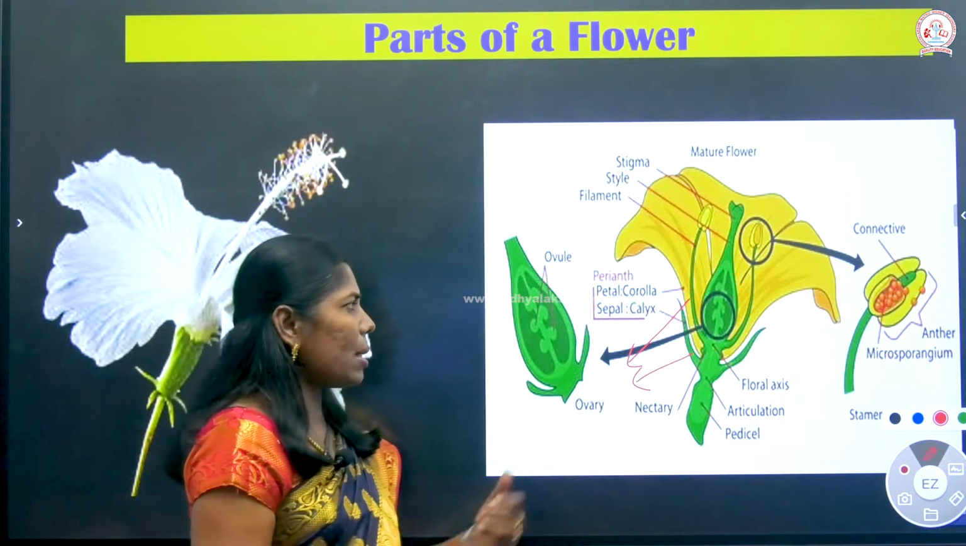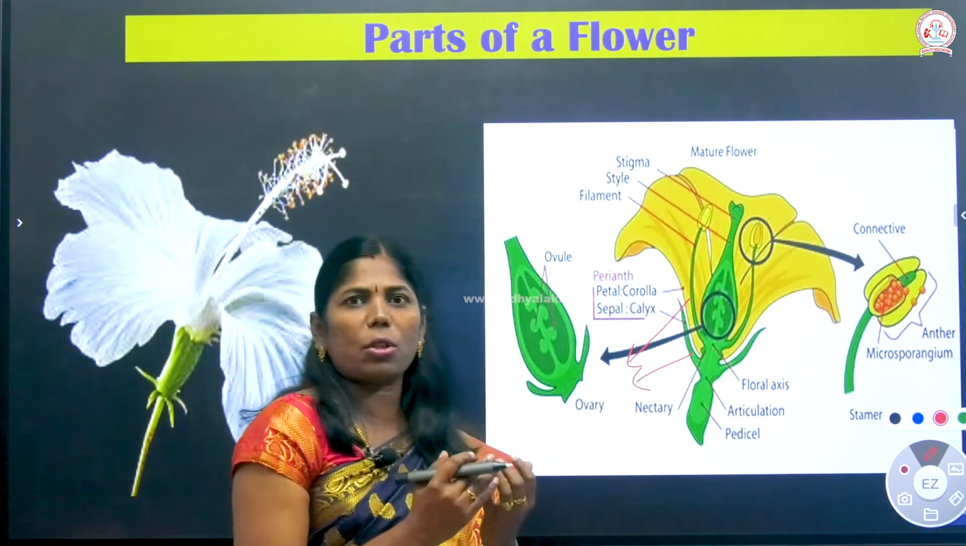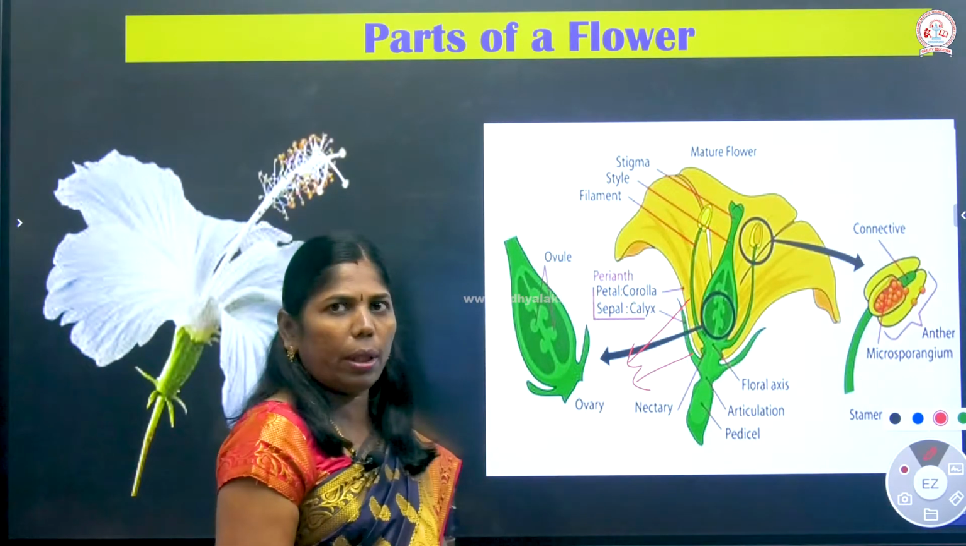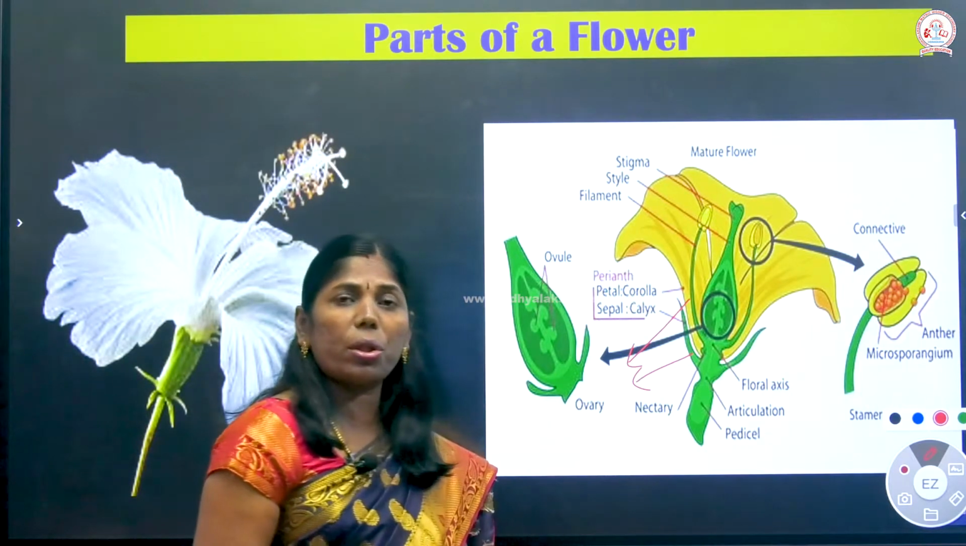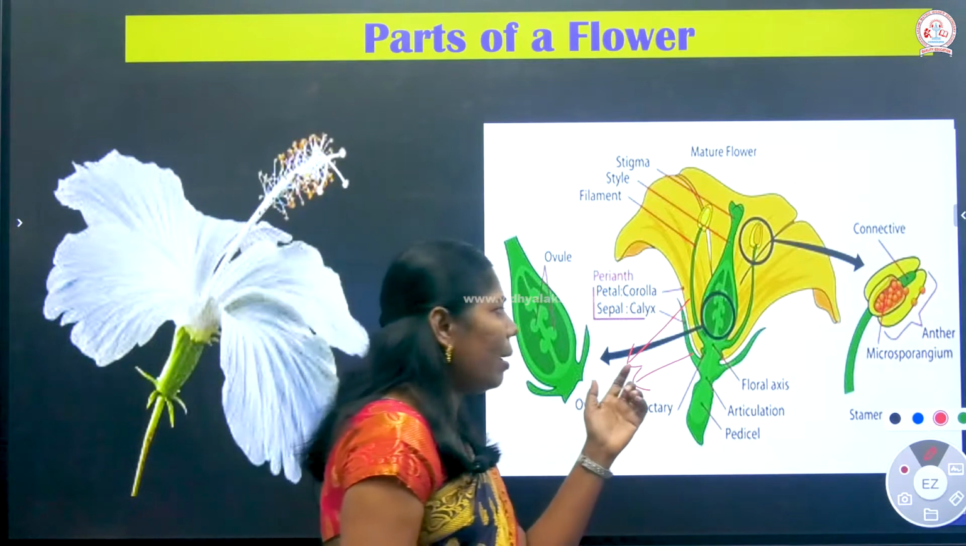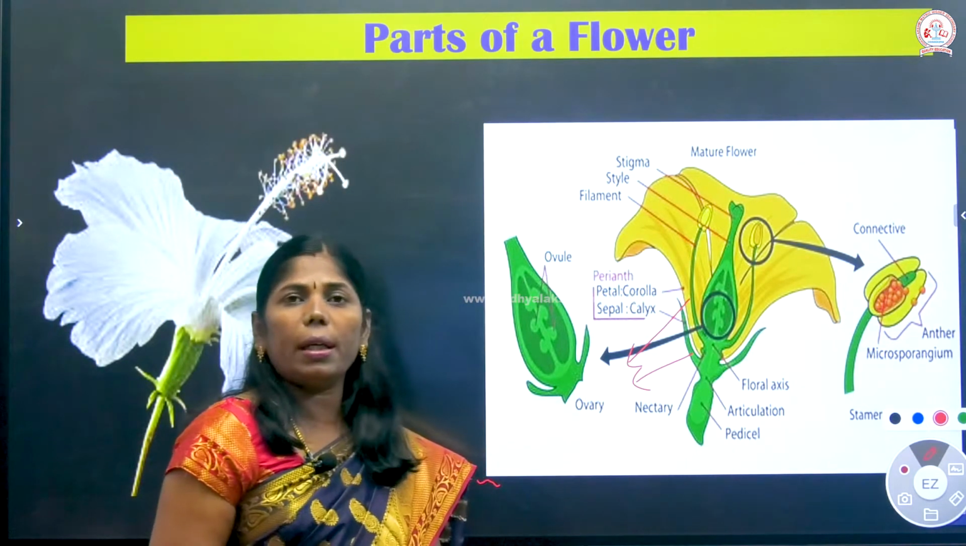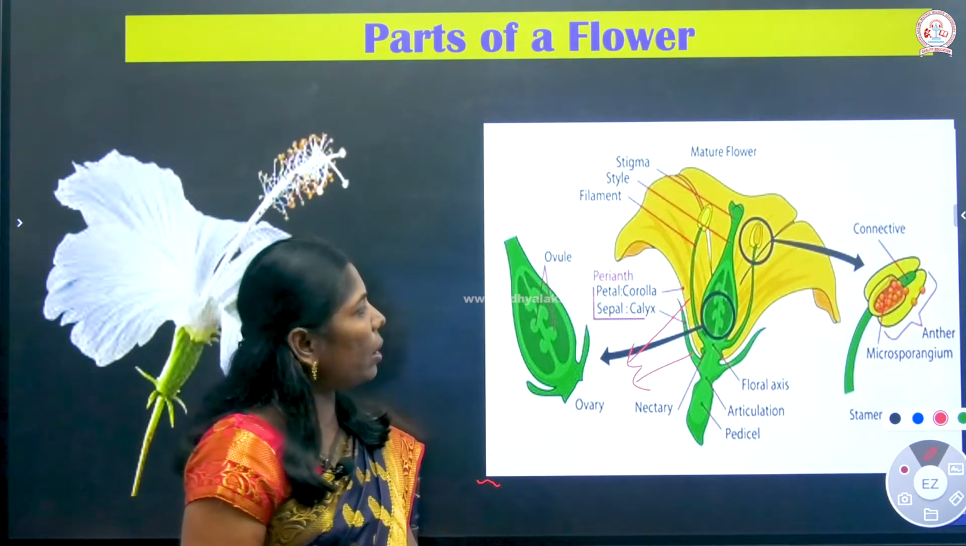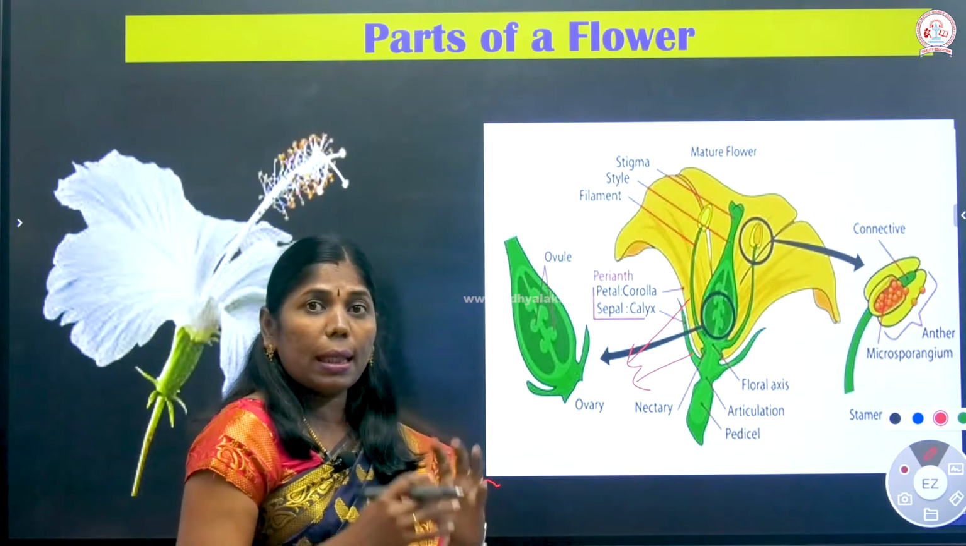So what is a calyx? A number of sepals together form a calyx. A number of petals together form a corolla. The calyx is green in color and is involved in photosynthesis. So what about the corolla? That is your colored petals.